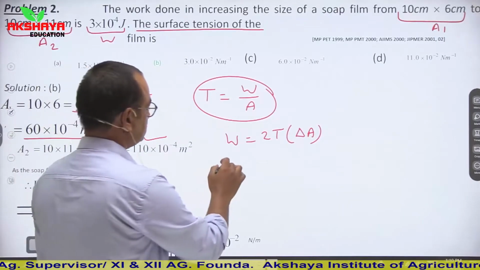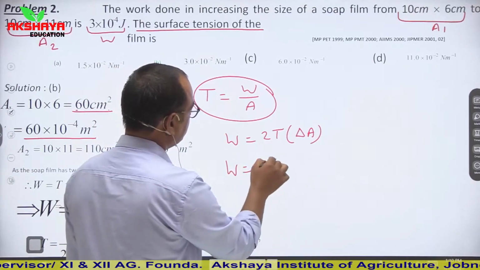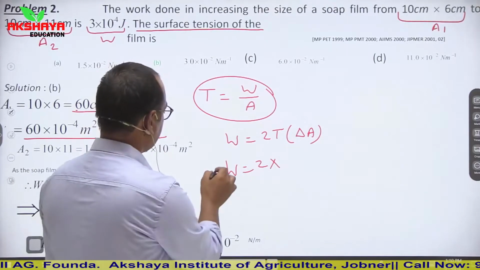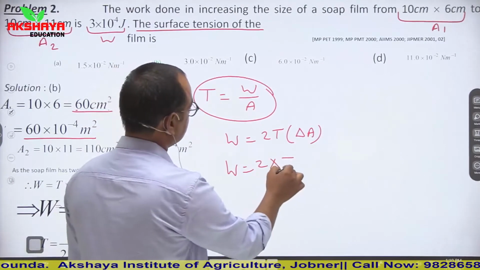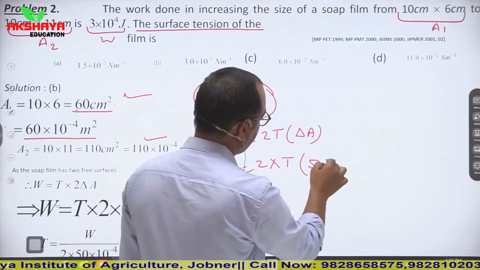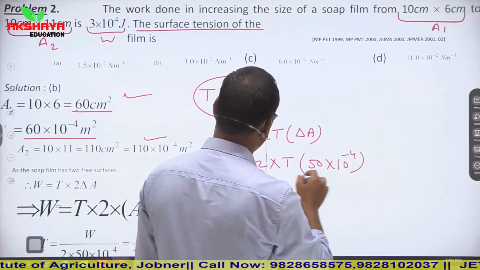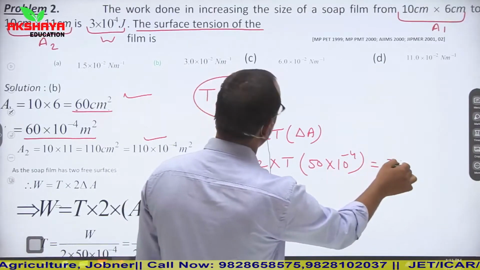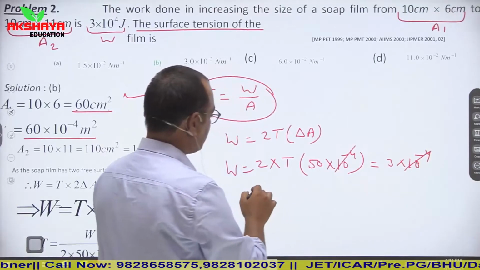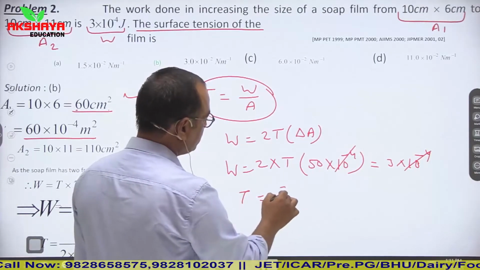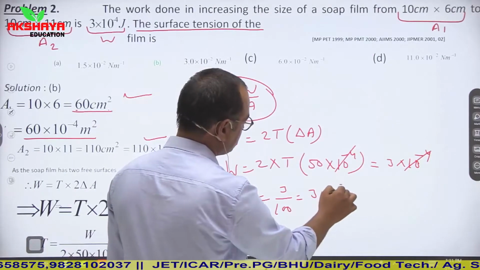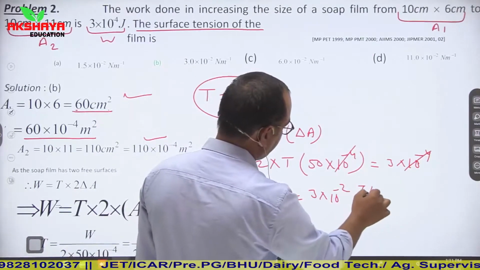So W is equal to 2 into T, we have to calculate surface tension. Del A is 110 minus 60, so it is 50 into 10 to the power minus 4, and work done is given as 3 into 10 to the power minus 4. So 10 to the power minus 4 cancels out and T is equal to 3 upon 100, or you can say 3 into 10 to the power minus 2 joule per meter square.